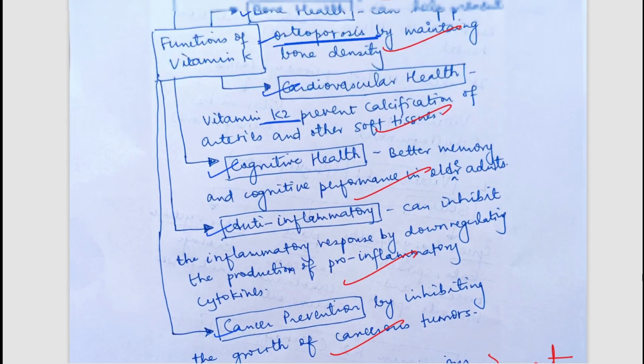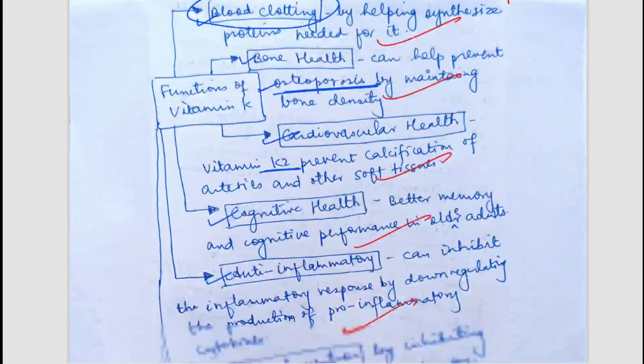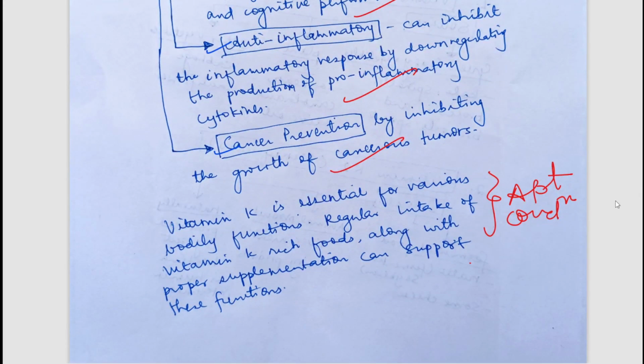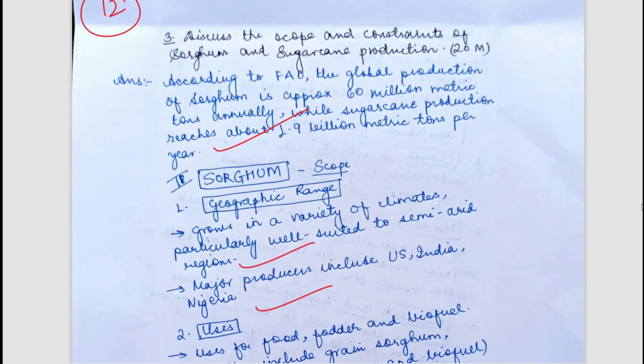So generally the most basic which you should never miss is, that is blood clotting. So well written answer, and again appropriately concluded. You can pause and read the points if you want to. Now let's move to the next question. The next question was discuss the scope and constraints of sorghum and sugarcane production. So let's see what are the scope and constraints. You can pause the video and read the introduction, conclusion, and in detail. So it will be helpful to you.